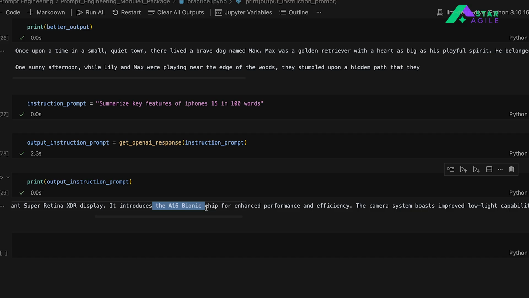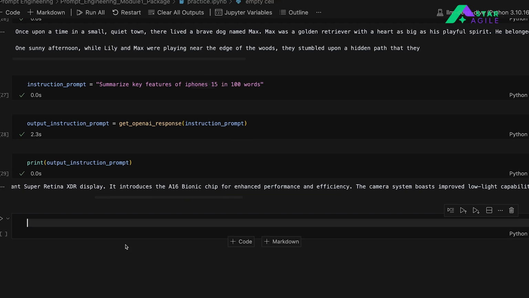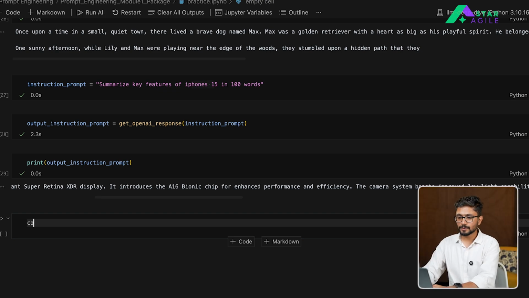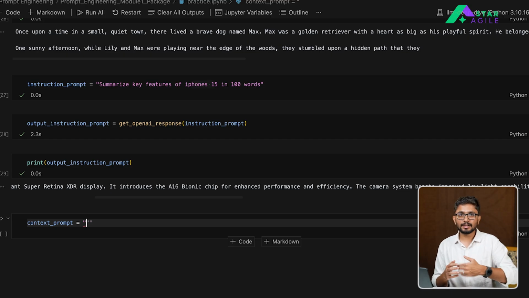Second, we talked about creating some context. So context is essentially, here also we created the context, but let's also see a prompt which has a much better context in order to get the right answer. So let's create a context prompt here, wherein we are going to define some context around what task we need to achieve. Whenever you write a context prompt which needs a detailed context, give the context at the beginning itself, right? So imagine that here we want the model to summarize some legal document. So we'll tell the model that the below document